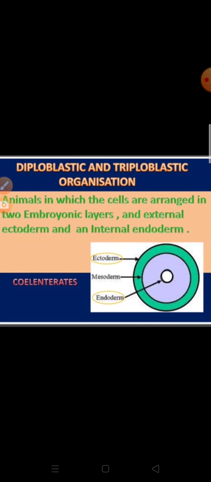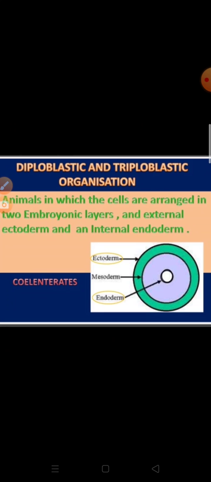Now you have to know about the diploblastic and the triploblastic organization. Now, what are the diploblastic? Based on the number of germ layers of the cell in the gastrula, the animals are grouped into these two categories. One is the diploblastic and another is the triploblastic animal. Now, diploblastic animals are those animals which have two germ layers, the ectoderm and the endoderm, in their gastrula, like Porifera.